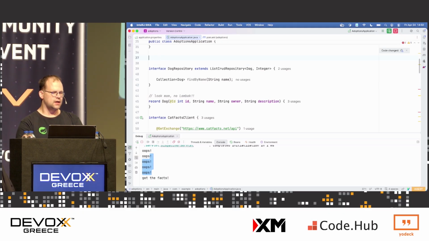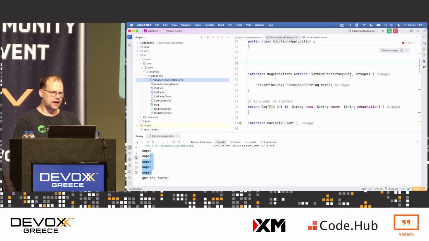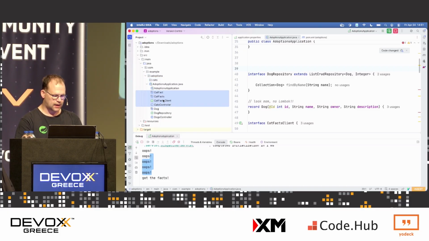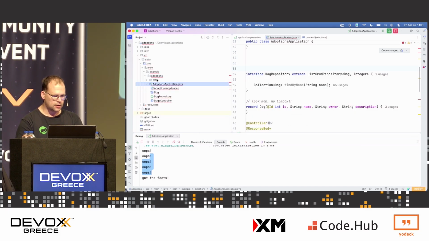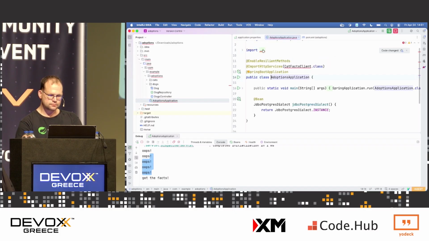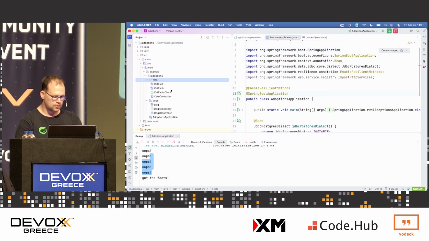Let's talk about modularity. I want this code to be written in a way that it's modular, right? I want good architecture. And so what I'm going to do is I'm going to refactor this code to take advantage of Spring Modulith. In the root, I'm going to create a cats package, okay? So cat facts, cat client, etc. That's going to be a new module, okay? And then I'll create a new dogs package. This is a new dogs module, okay? These root packages are modules in effect, okay? There's this. And of course, this can be moved anywhere else. So I'll put that in the cats code here.